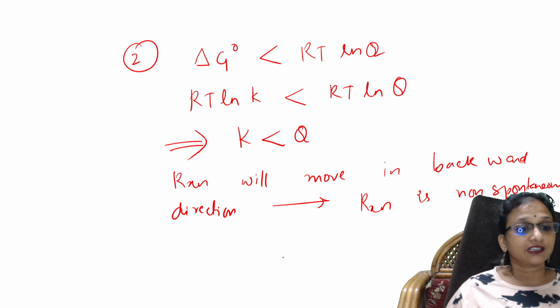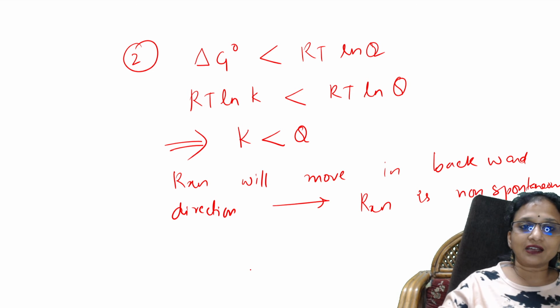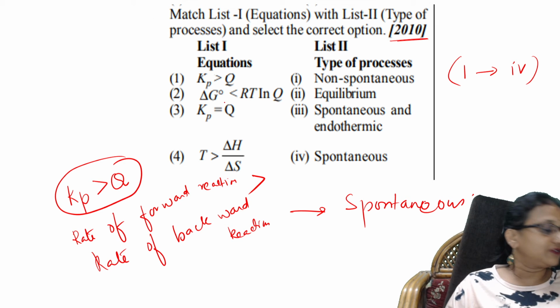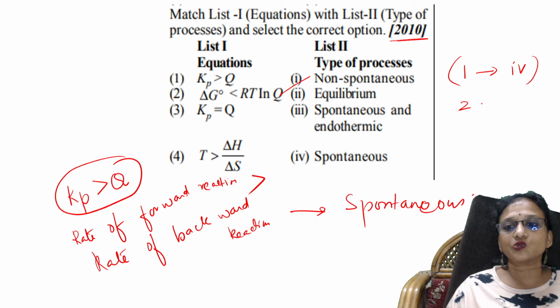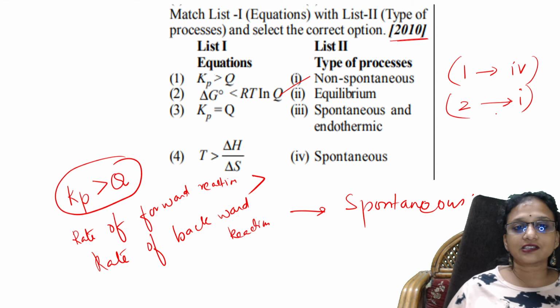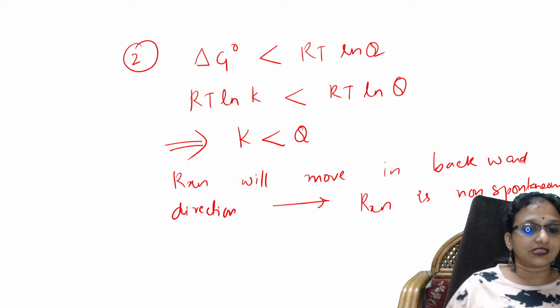Check this. So go back. If delta G naught is less than RT ln Q, the reaction is non-spontaneous. So 2 is equal to 1. This is clear. Okay, let us go to the third one and see.